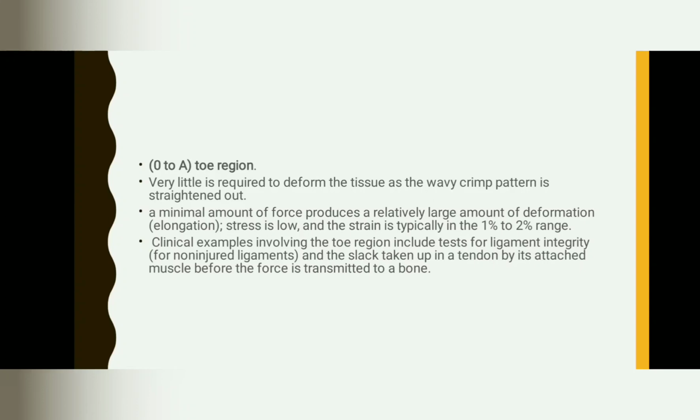Stress is low, strain is typically in the 1 to 2% range. Clinical examples involving the toe region include tests for ligament integrity for non-injured ligaments and the slack taken up in a tendon by its attached muscle force when it is transmitted to the bone.